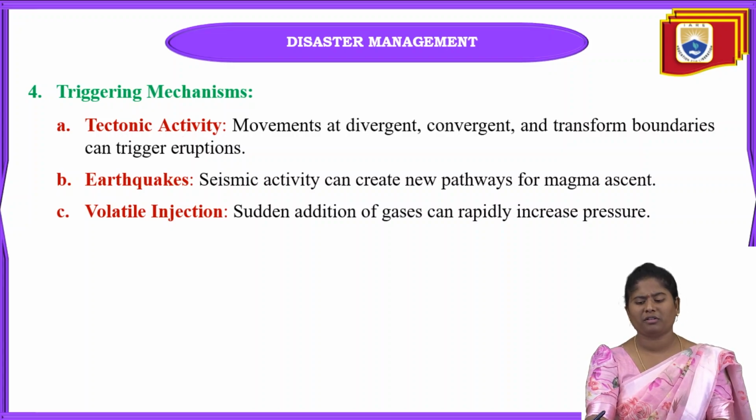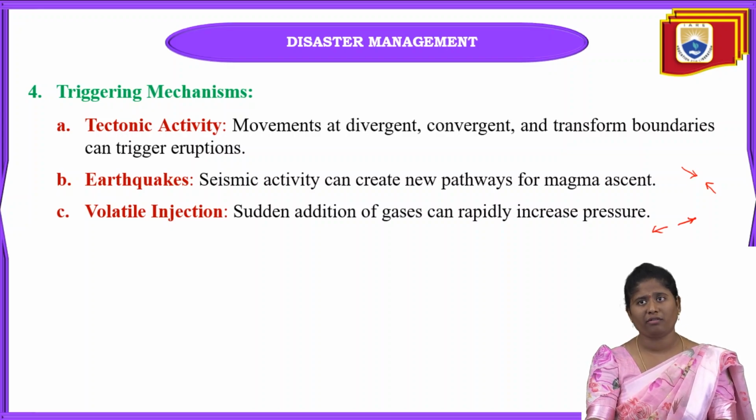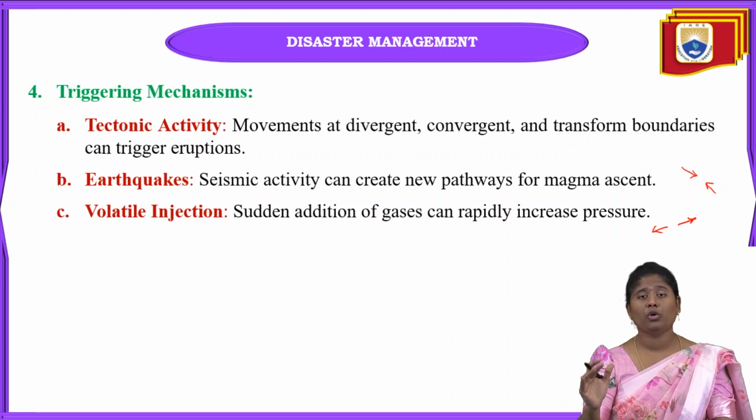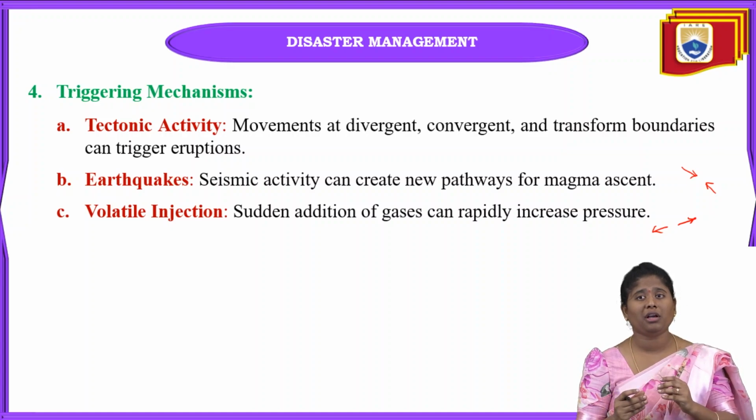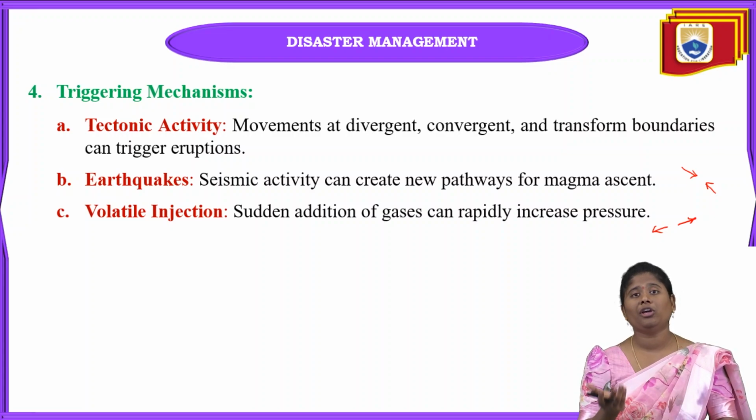When any type of movements, that can be convergent or divergent, force will be like this sometimes or force will be like this sometimes. These two are the convergent and divergent. These convergent and divergent movements will automatically transform the boundaries to give rise to volcanic eruptions also. Why? Because when there is movement in the tectonic plates, that movement can be sometimes convergent or sometimes divergent. This causes the volcanic eruptions here.